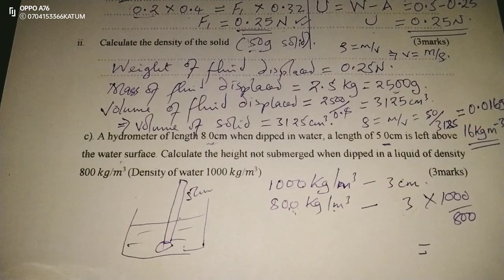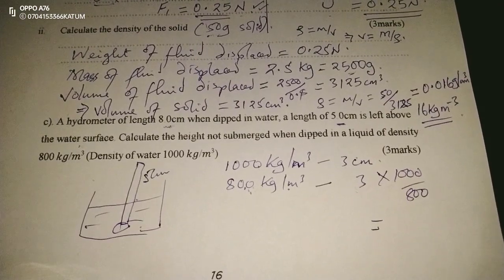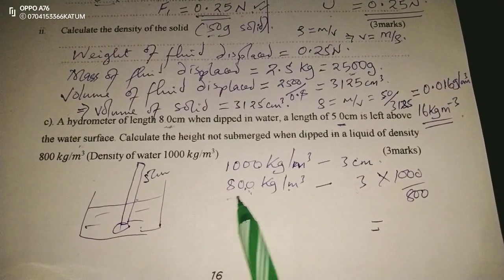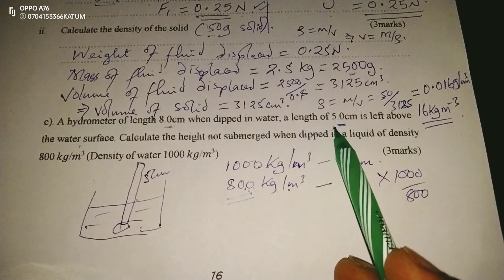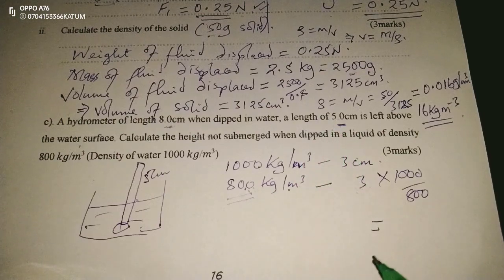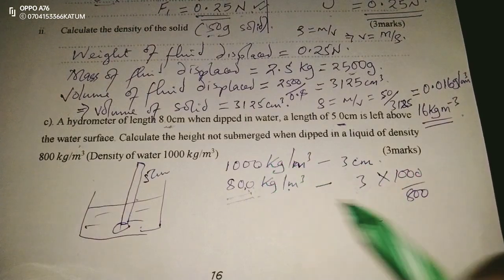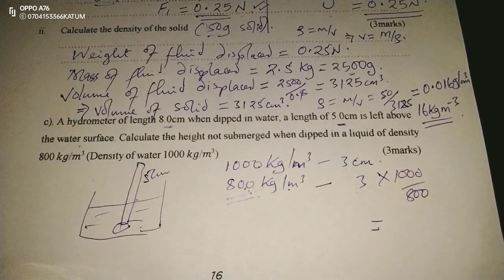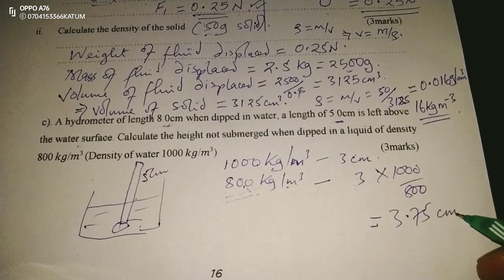We cannot just cross multiply to have 3 multiplied by 800 over 1,000 because that would give us a smaller length. But when we get to density and the stories of sinking, then it means in the smaller density, a bigger length will get submerged. So we increase this one in the ratio. So when we take 3 by 1,000 and we divide by 800, this will give us 3.75 centimeters. This is the length that will get submerged.